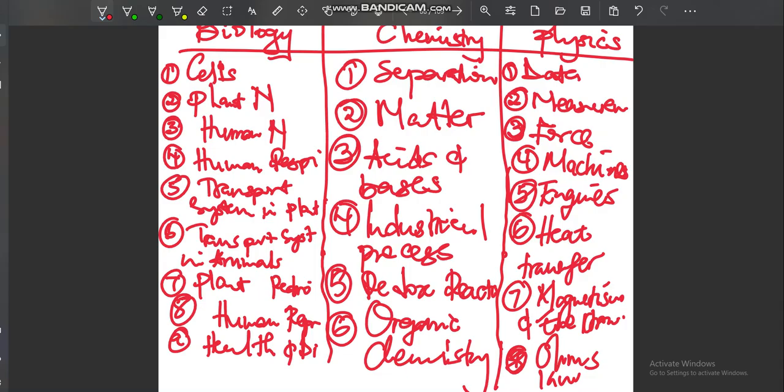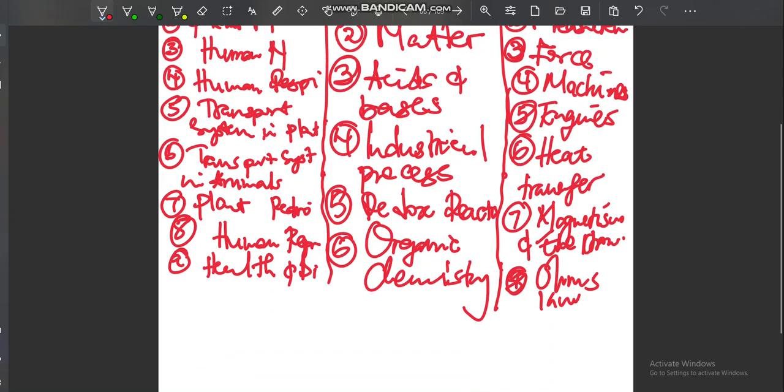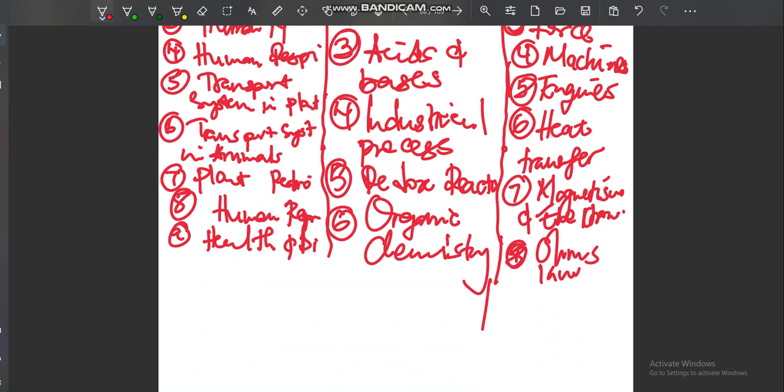Number 9 kuri kuuya electricity and electrostatics. Then number 10 kuri kuuya electrical power and energy.